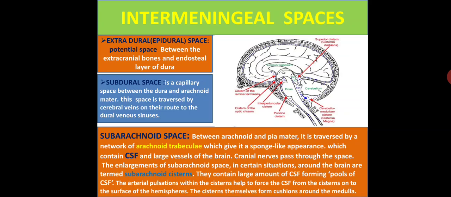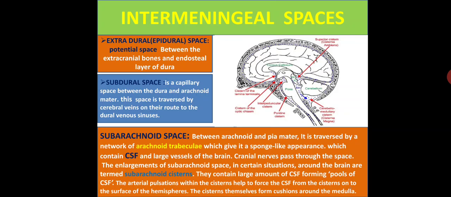The brain and the cranial nerves also pass through this subarachnoid space. In certain situations around the brain, there is enlargement of this subarachnoid space, known as the subarachnoid cisternae. They contain large amounts of CSF and form pools of CSF.